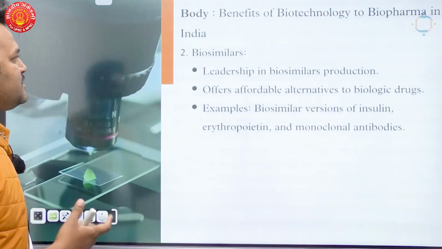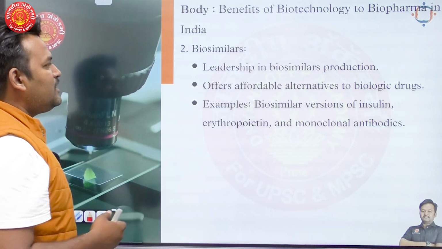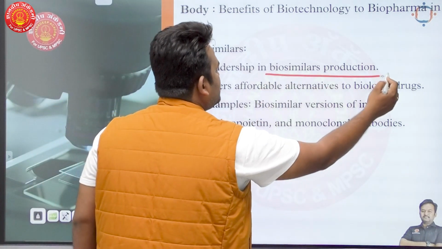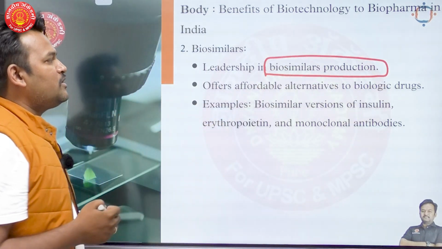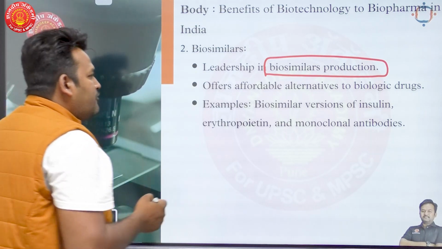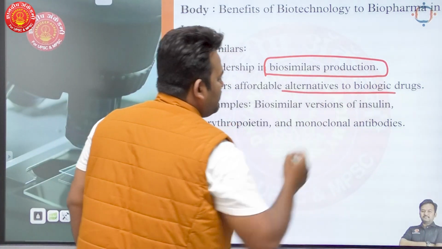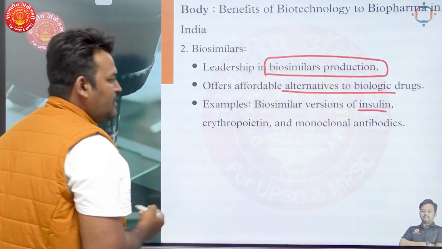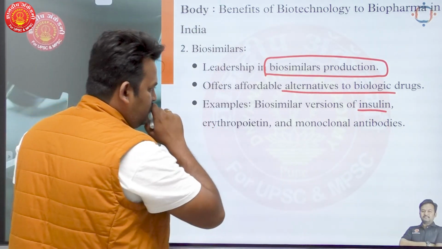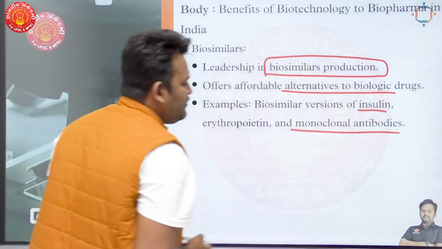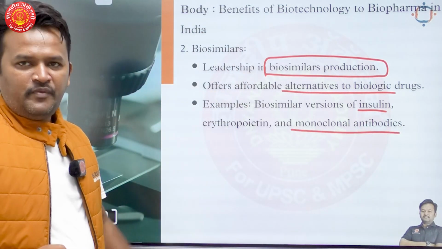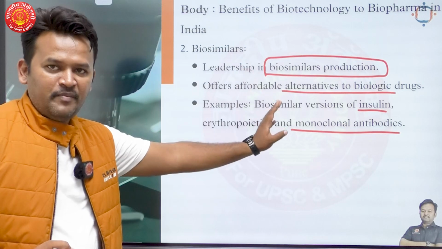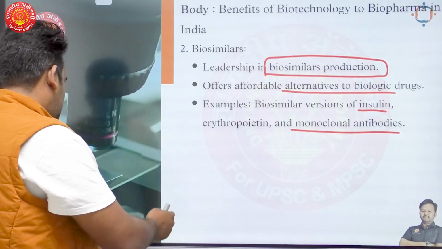Second example is biosimilars, leadership in biosimilar production. India today stands as a leader in biosimilar production. It offers affordable alternatives to biological drugs. For example, a biosimilar version of insulin is available in India. Then monoclonal antibodies are available in India. So you have to give particular examples here.